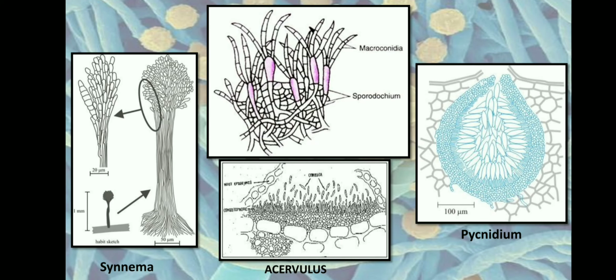And apart from this, we have the acervulus, another conidiophore formation. In the plural form, it is acervuli. It is a small asexual fruiting body which is flat and a compact mass of hyphae that erupts through the epidermis of the host cell. It is usually seen in pathogenic fungi.